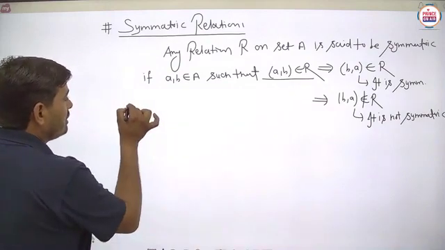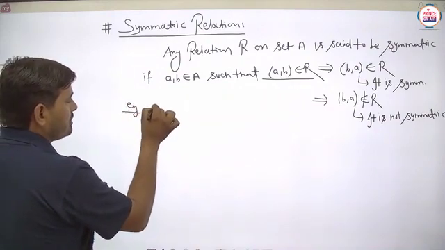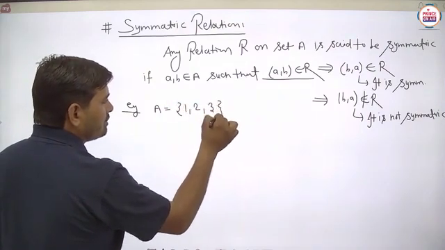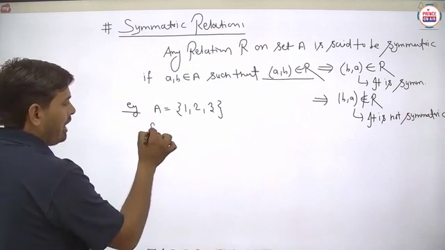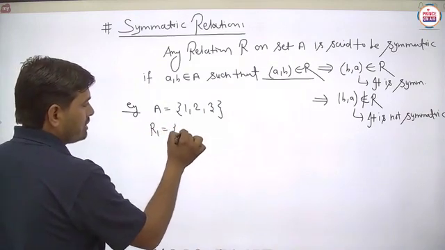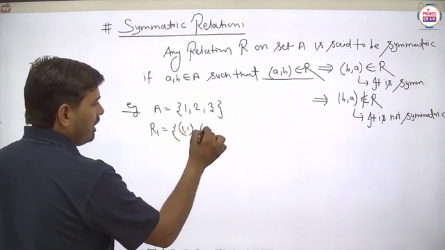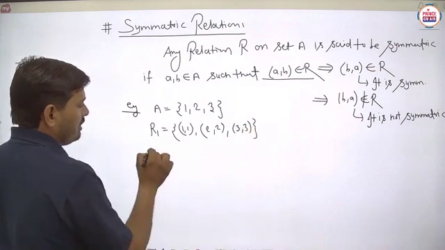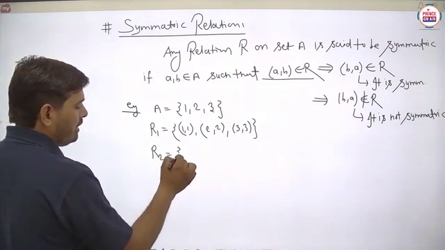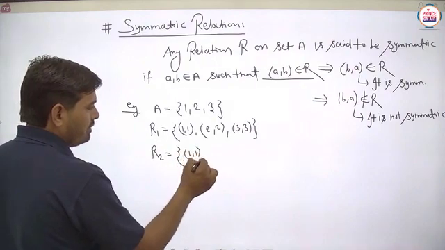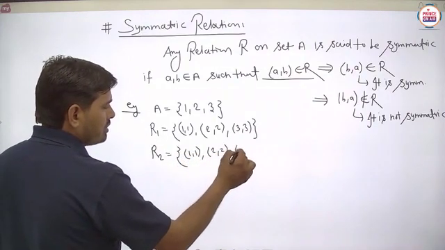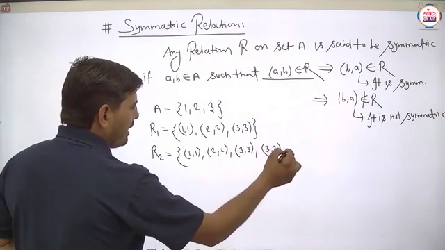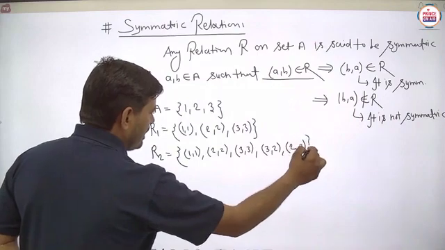Now we have to take a suitable example again to understand this particular part. Suppose set A is written like this: 1, 2, 3. Any relation R1 we have to write here as (1,1), (2,2), (3,3). Now the second relation R2: (1,1), (2,2), (3,3), (3,2) and (2,3).